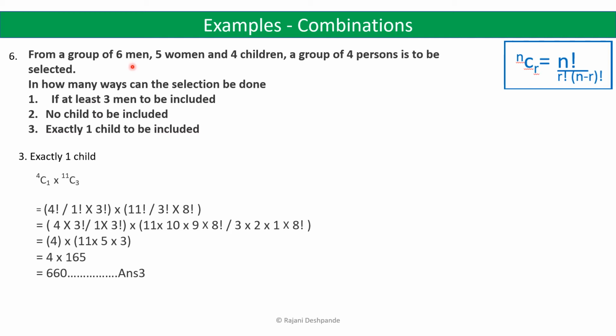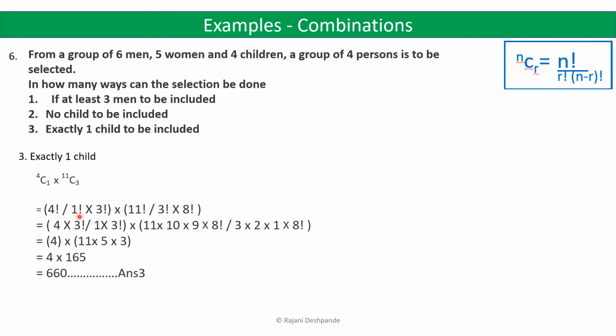So we will take 11C3, because any 3 members from the 6 men and 5 women. So 6 plus 5 is 11. So this can be done in 11C3 ways. So now we will solve that. 4C1 into 11C3.